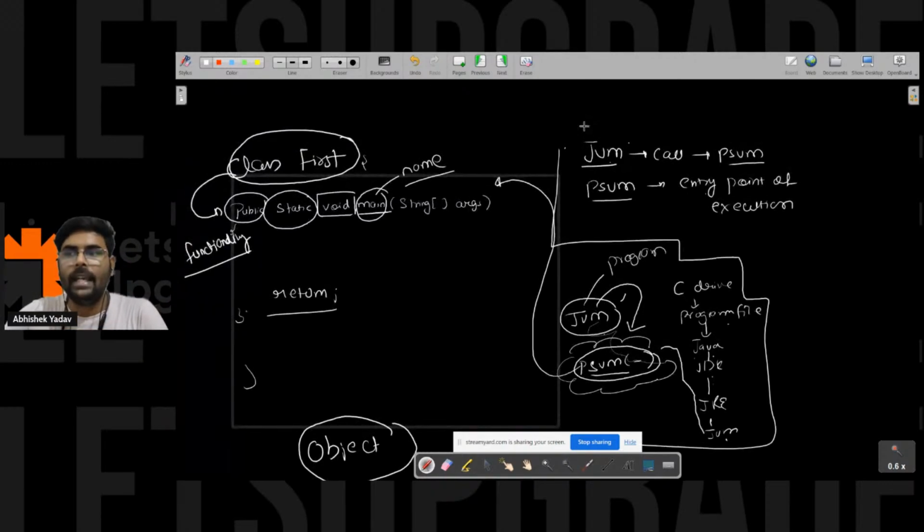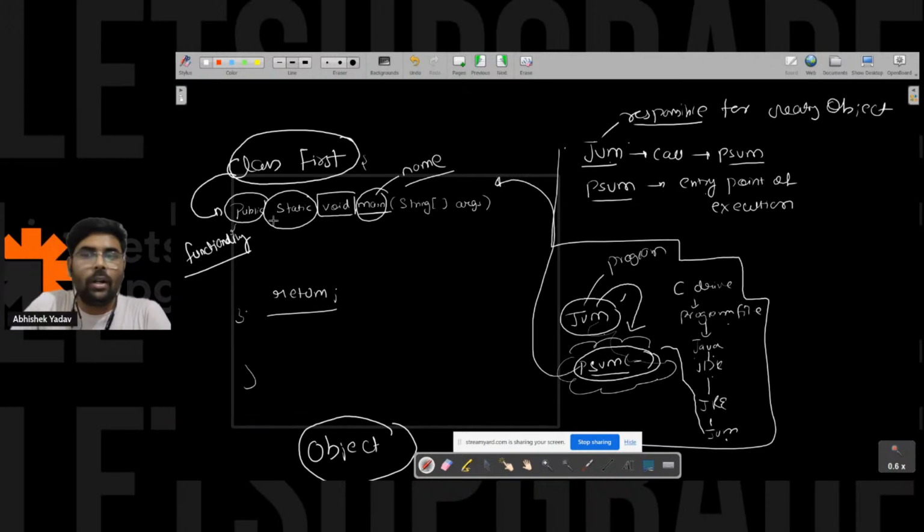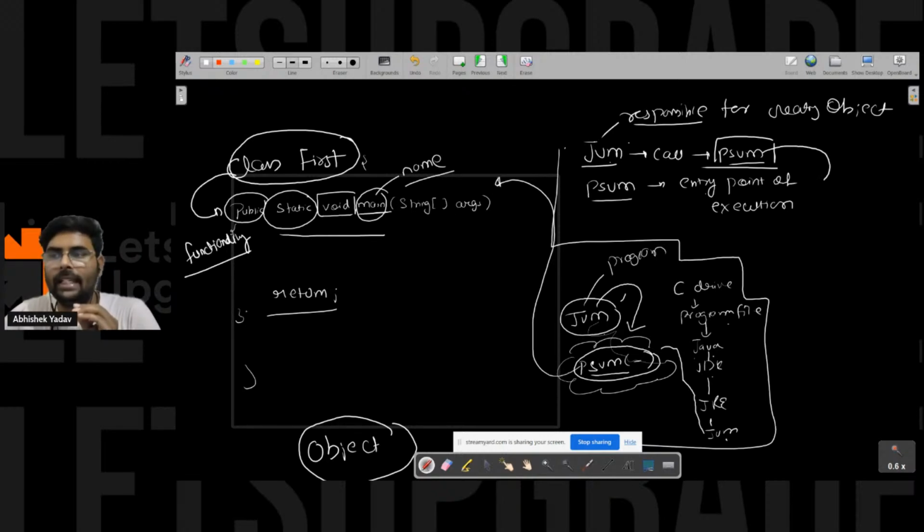JVM is saying, I am responsible for creating the object, and with the help of the object, I can access the properties of a class. But JVM also says, I will call the public static void main, and it is the entry point of the execution.